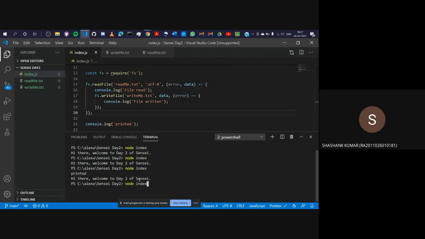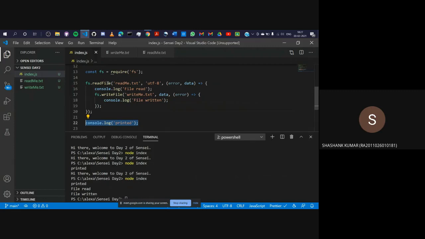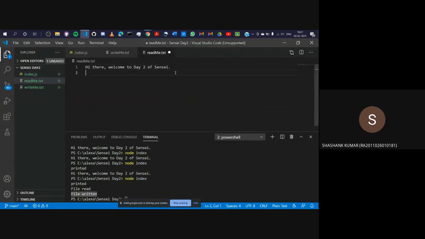Okay, so do you see what happened? It printed first, obviously, because it won't wait for your program to read it. It will just move on along. Then it printed "file read" because your file was read, and then it moved on to "file written." So let me make a change here so that you know that it is actually working. I am Sashank.